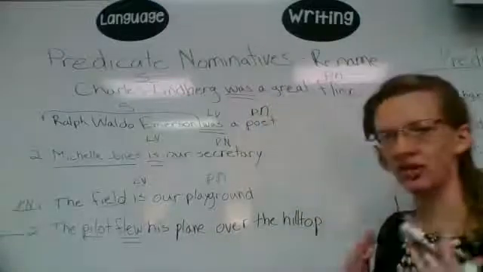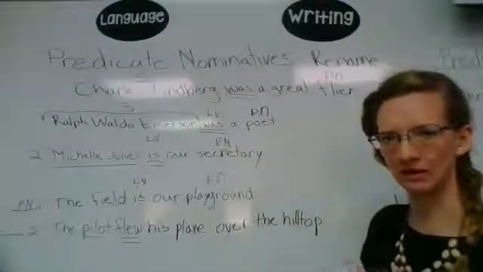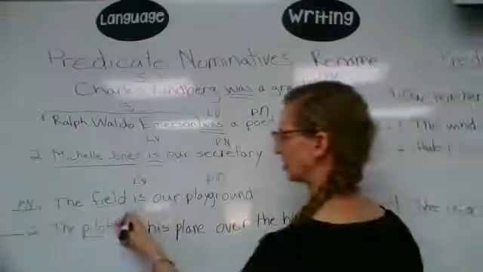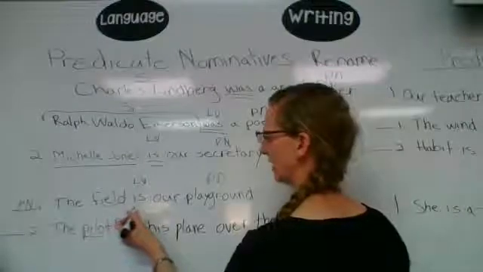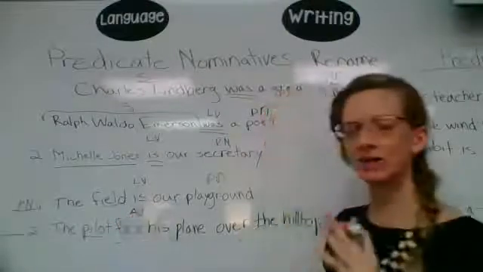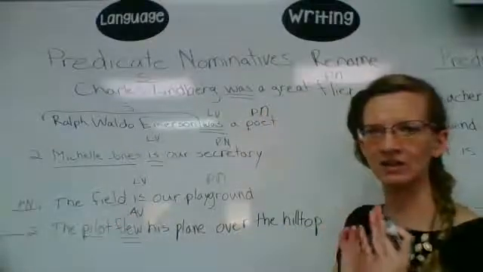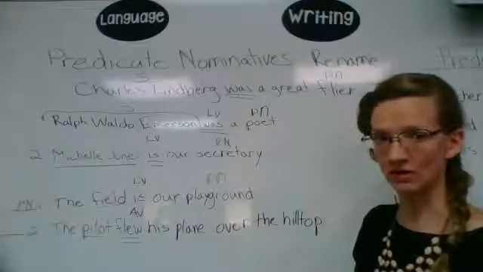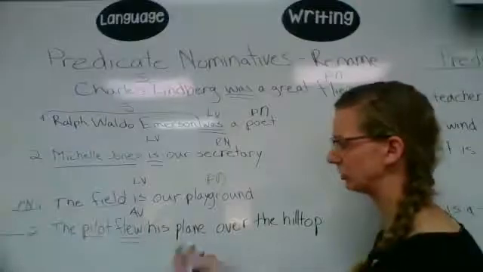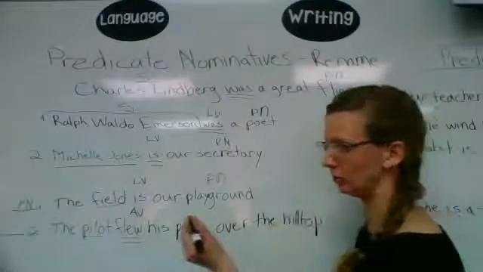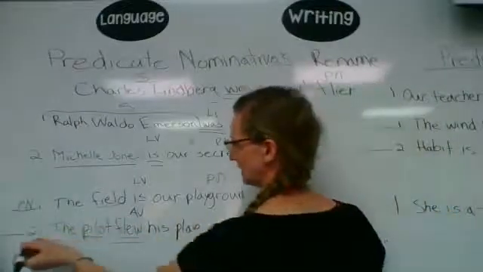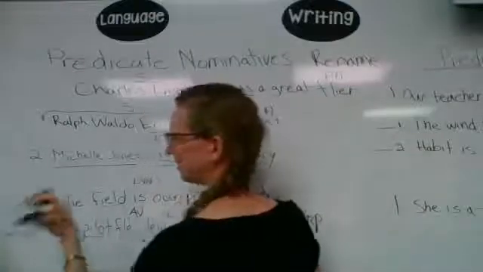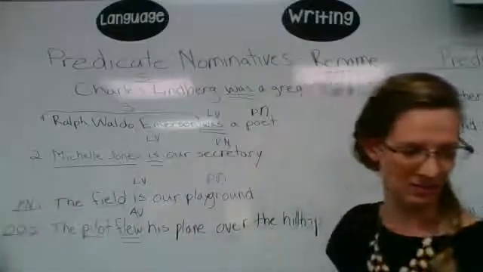Now is the pilot actually flying his plane? Does a pilot literally fly? Is he doing an action? Yes, he is. He's doing an action, so we know that flew is an action verb. So now that we know that's an action verb, we automatically know that there's not going to be a predicate nominative. But there might be a direct object. So you ask, pilot flew what? Flew his plane. So plane is the direct object. That's the one that's italicized.